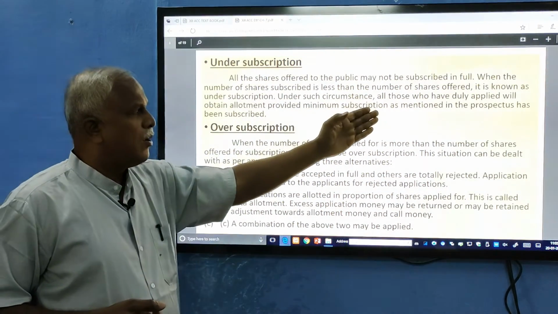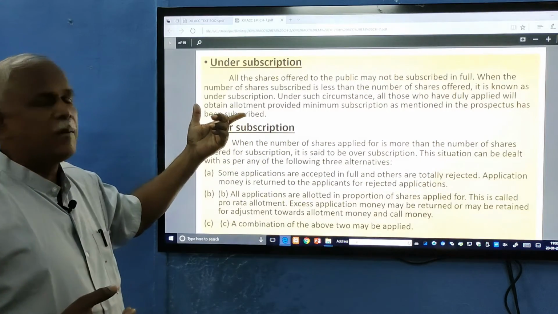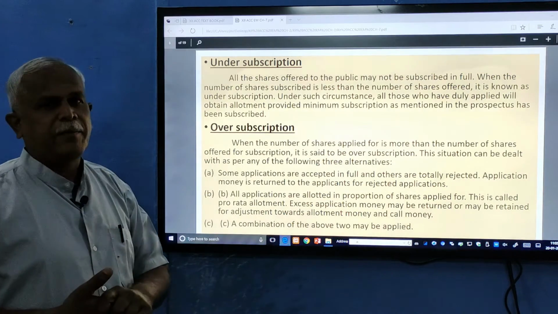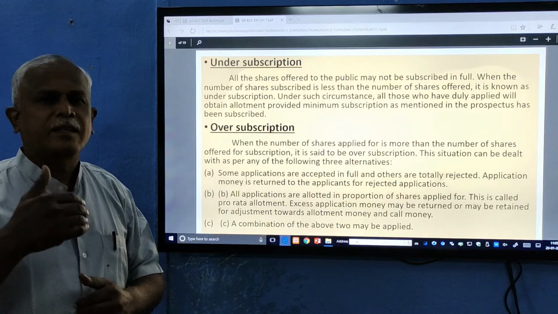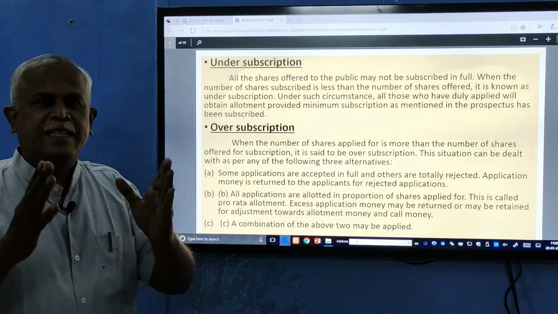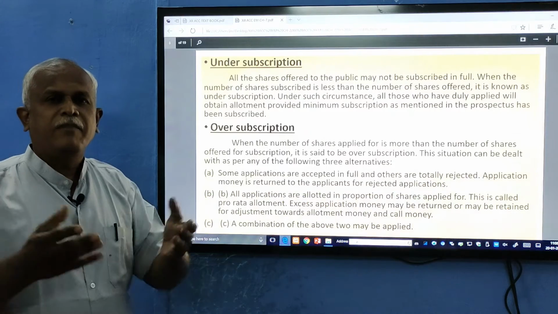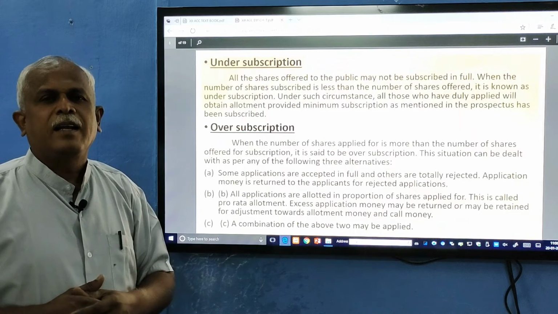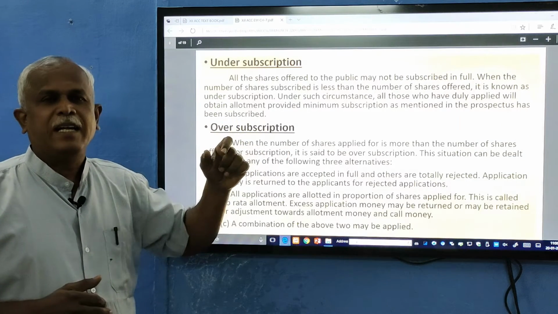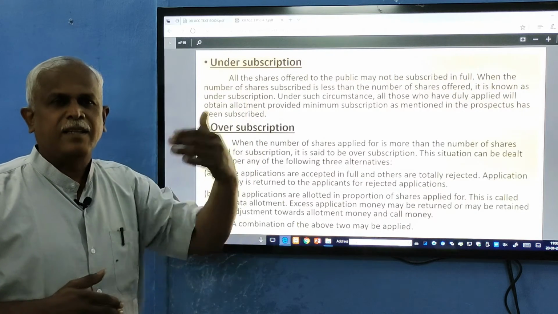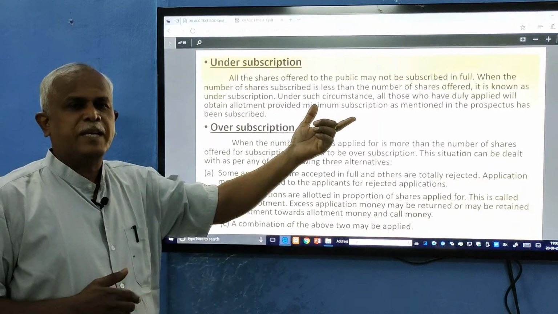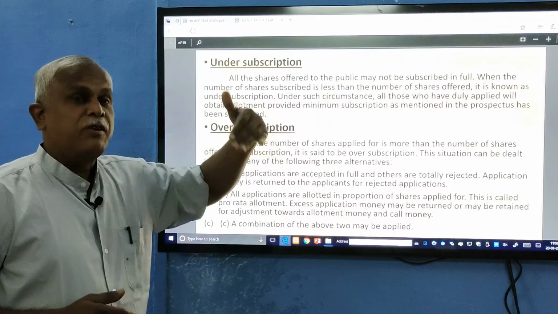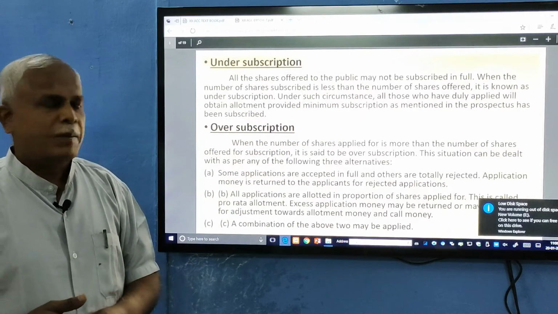Under the circumstances, all those who have duly applied will obtain allotment, provided the minimum subscription as mentioned in the prospectus has been subscribed. Let us say a company has offered 10 lakh rupees worth of shares. If it receives at least 90%, that is the minimum subscription, then only the company can go for the next step, that is further allotment. So minimum subscription means 90% of the issued capital. That is, the offered shares are not taken up by the public.